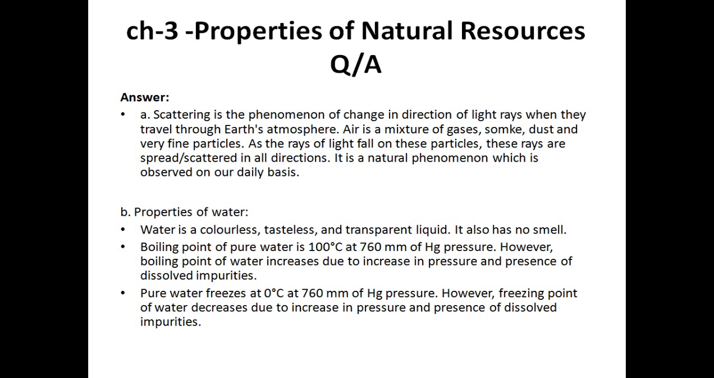Boiling point क्या होता है? 100 डिग्री सेल्सियस होता है वाटर का. ओके. So this is a very important term, and at 760 mm of Hg pressure. However, the boiling point of water increases due to increase in the pressure and presence of dissolved impurities. It also depends on what impurities you are dissolving into the water. इसके ऊपर भी उसके boiling point change होता है. Plus, the boiling point of water increases due to increase in the pressure. अगर उससे भी ज़्यादा अगर आप pressure increase कर दोगे तो water जल्दी भी boil कर सकता है.